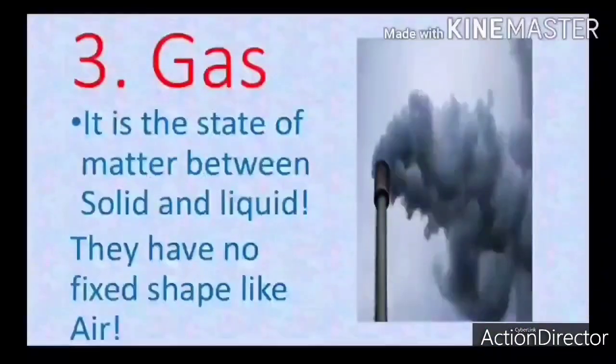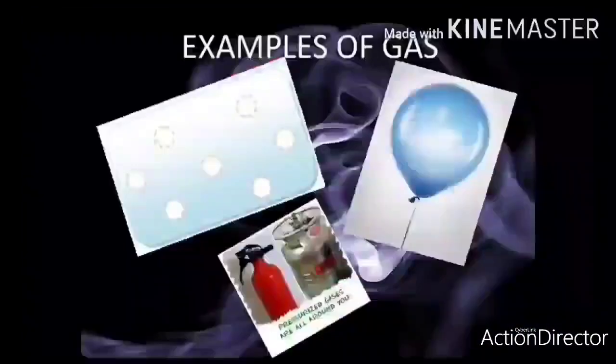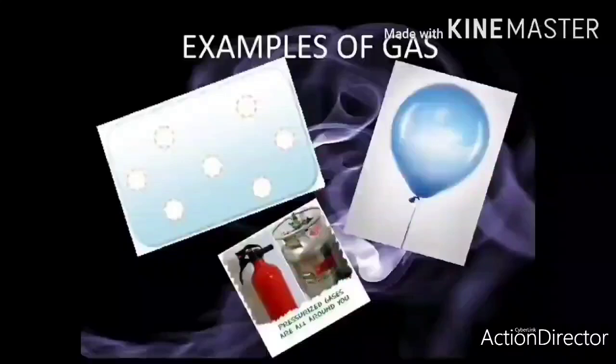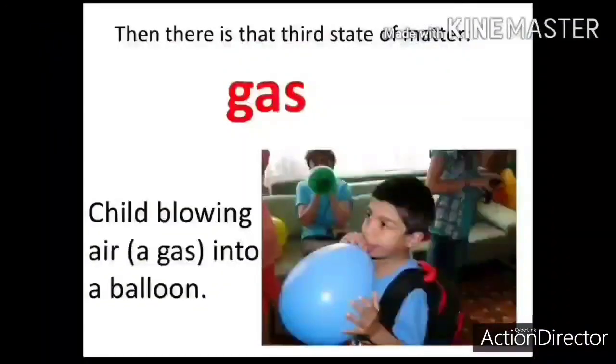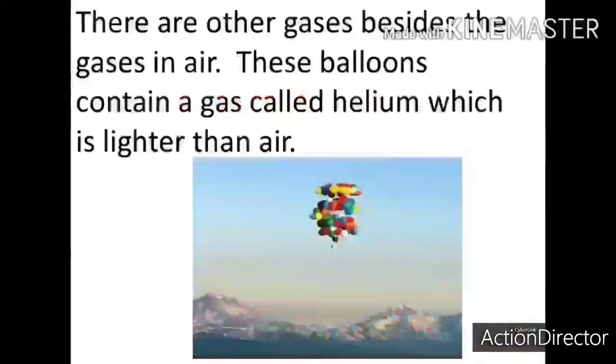Gas is the state of matter between the solids and liquids. It has no fixed shape, like air. Examples are a balloon in which air is filled, the gas that you use, that is all around, the smoke that you see, the water vapors that you see, the flame or the fumes that you see. All of this is gas. This is the third state of matter, like a child blowing air into a balloon.